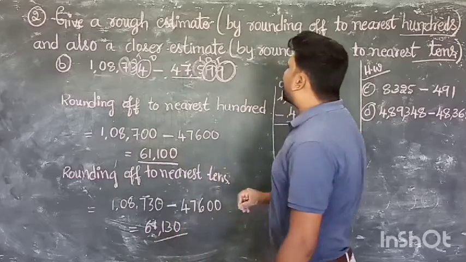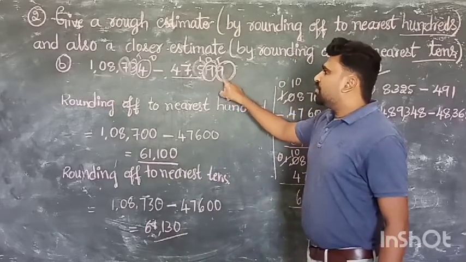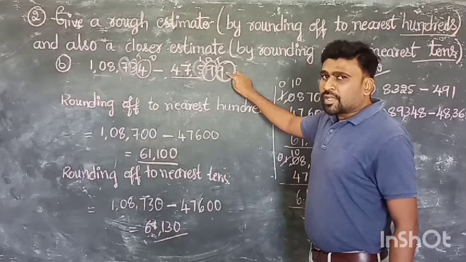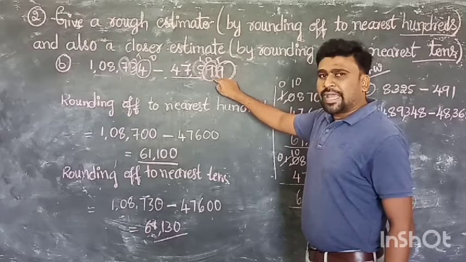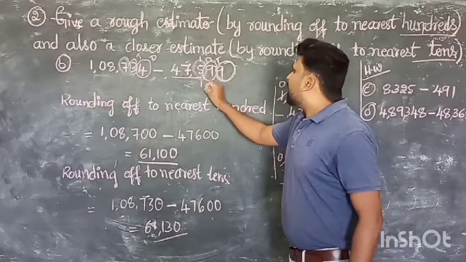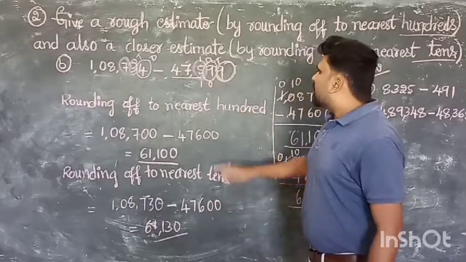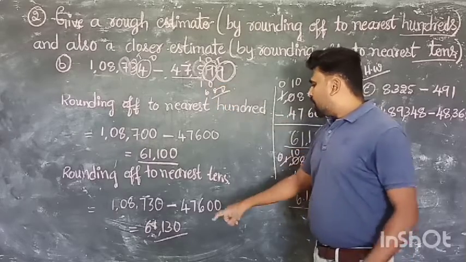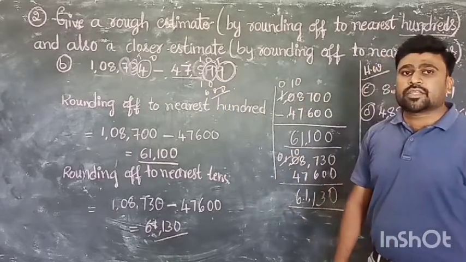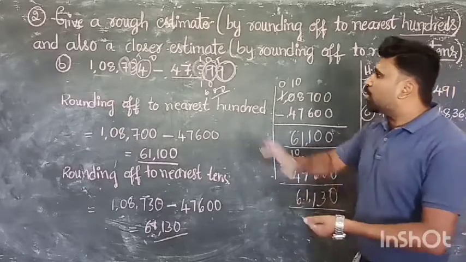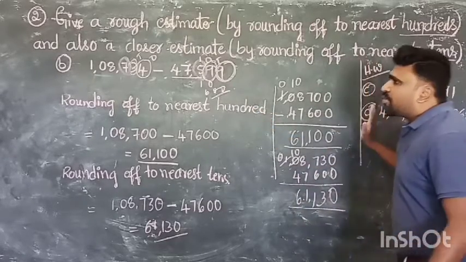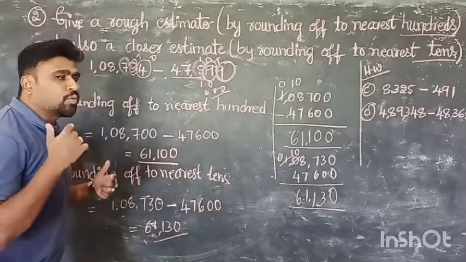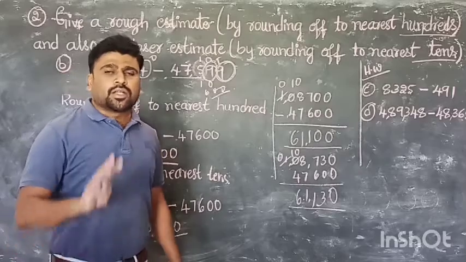The final answer is 61,130. Here you have to be very careful regarding these two things. Clear? Because regarding the 9, it is more than 5. That means 9 becomes 10. 10 becomes the next digit, we can count like that. Understood? That becomes 5 plus 1. Total it becomes 600. Now, this is the exercise 1.3 second main 2 problems. These are the 2 problems you have to try. It is for homework.